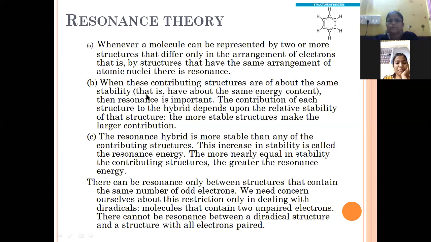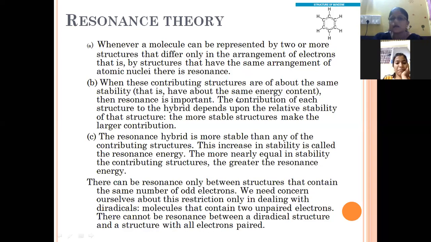Second condition: the contributing structures must be of about the same stability, whether the number of structures is 2, 3, 4, or n, all these structures must have the same stability. If we are going to break the structure, or do some type of addition reaction, in all those structures we require the same amount of energy to break them down.